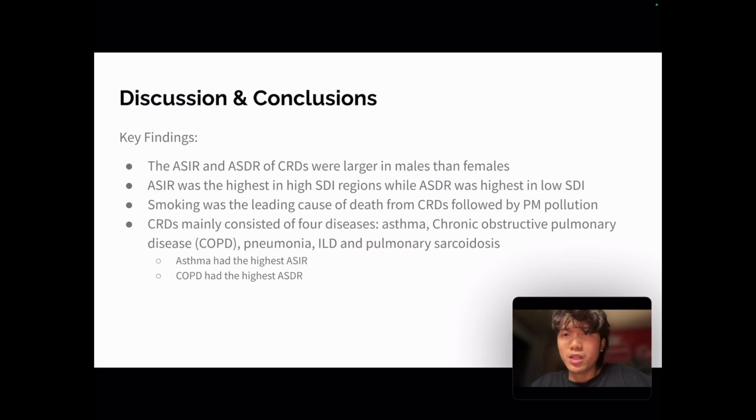And smoking was also a leading cause of death from CRDs, followed by particulate matter pollution. And CRDs mainly consisted of 4 diseases, which are asthma, chronic obstructive pulmonary disease, or COPD for short, and ILD and pulmonary sarcoidosis, and pneumoconiosis. And asthma had the highest ASIR, whereas COPD had the highest ASDR.